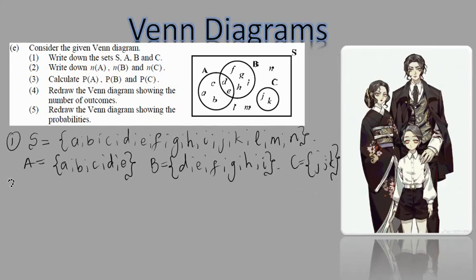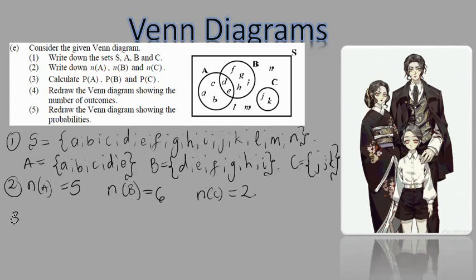Now number two. It says, write down the number of items that are in A, B, and C. So the number of items in A, I have 1, 2, 3, 4, 5 things. So I have 5 things in A, right? The number of items in B is equal to 1, 2, 3, 4, 5, 6. I have 6 things in B, right? And in C, I have 2 items, as we can see there, right?